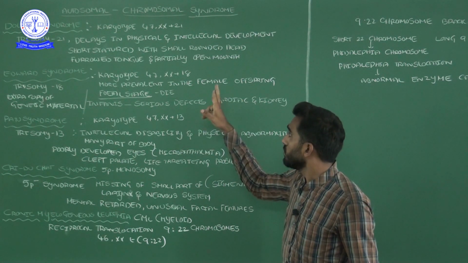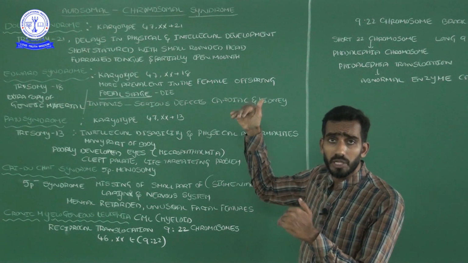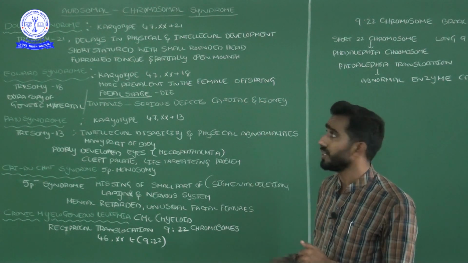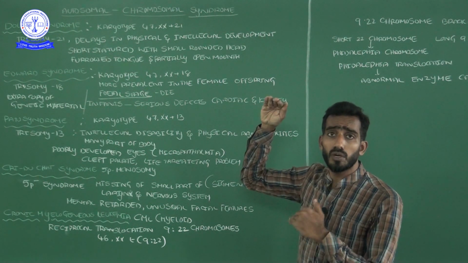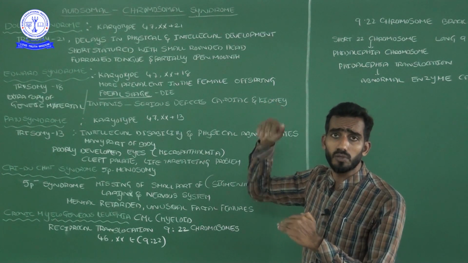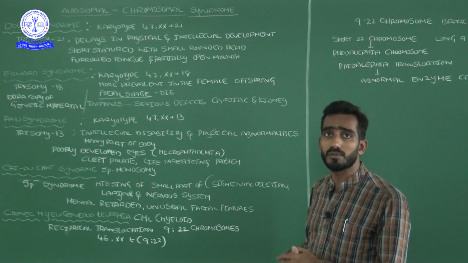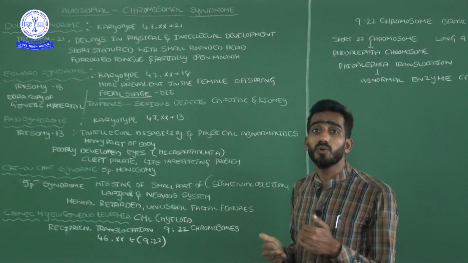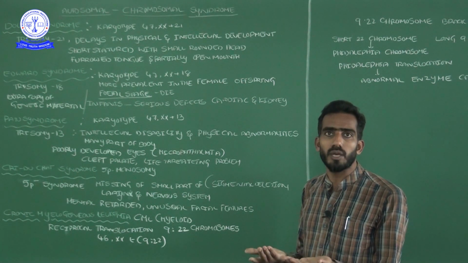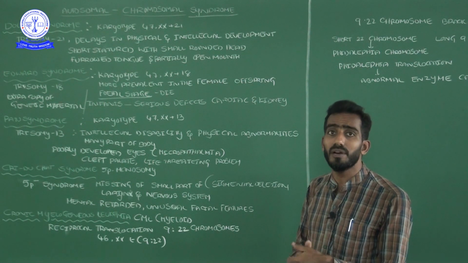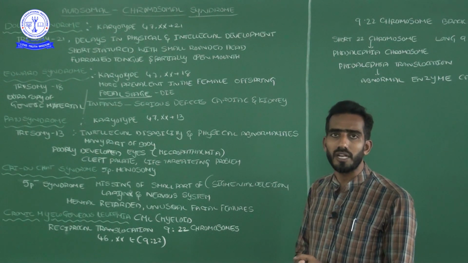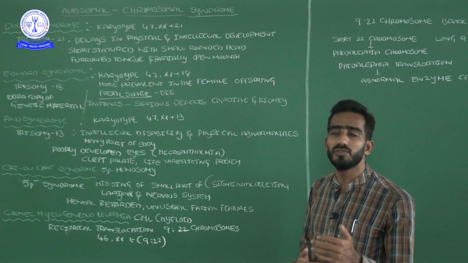Autosomal chromosomal disorder means, in the 23 pairs of chromosomes in the human being, the first pair to the 22nd pair are the 22 pairs of autosomes. In that, some of the chromosomes will show abnormalities. Those abnormalities lead to some disorders. What those disorders are, we want to know.